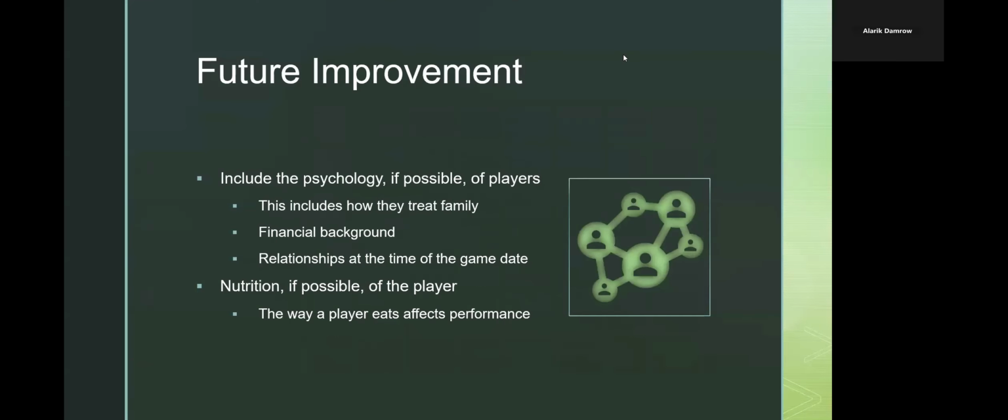We have a set of future improvements we want to slightly mention. Based on the interviews that we had, one possible future improvement would be the psychology of players, meaning going into their backgrounds, seeing how they treat family. We're saying this because we talked to a minor league coach and he emphasized psychology a lot. We thought it would be a significant improvement in predicting how a player plays. Like treatment of family, financial background, whether they came up poor, rich, or middle class, has a significant effect on how they play. Relationships they have at the time of the game date, marriages and stuff like that.